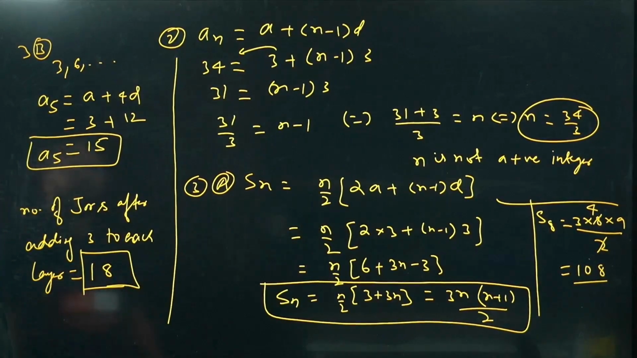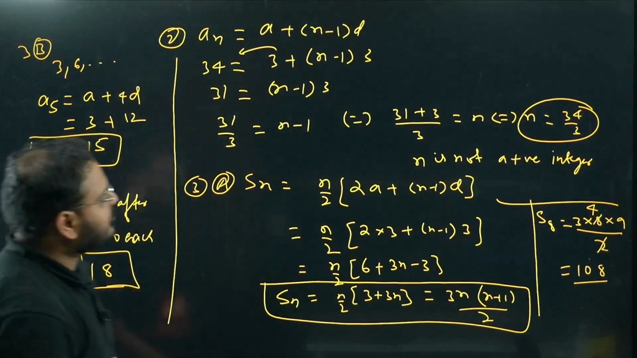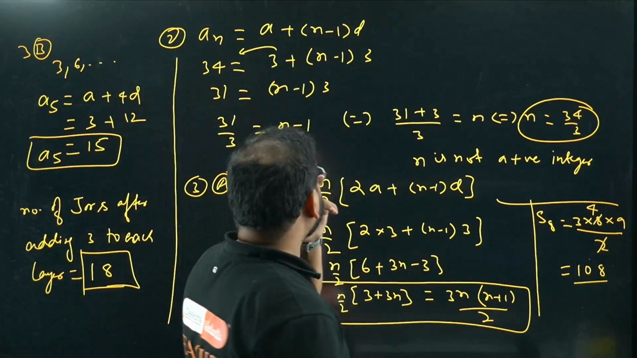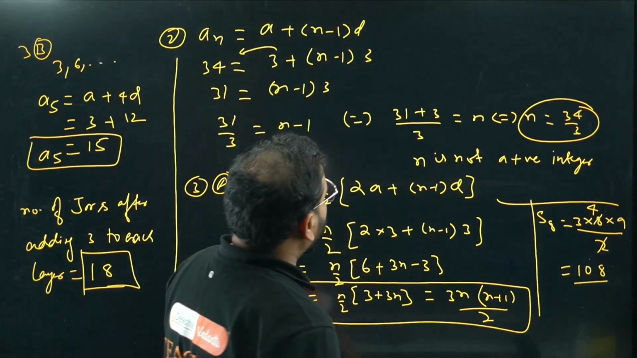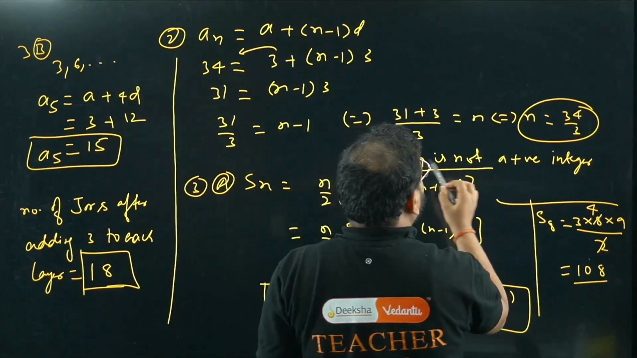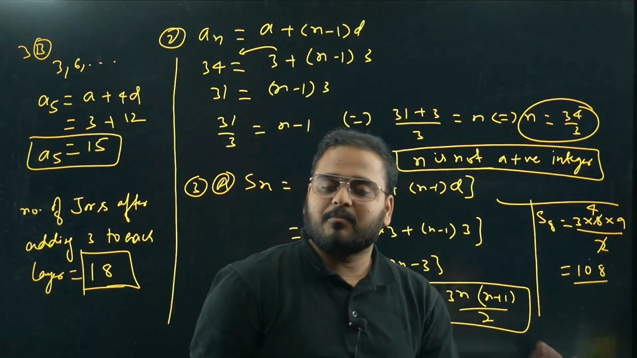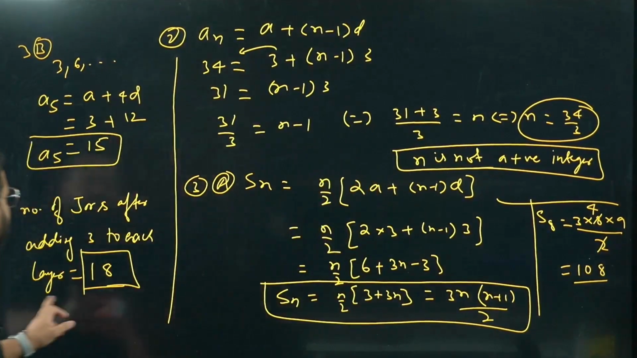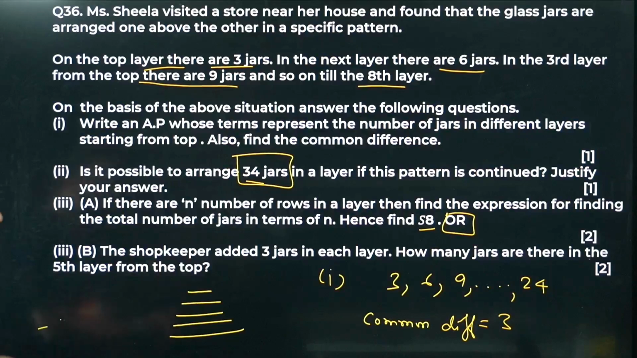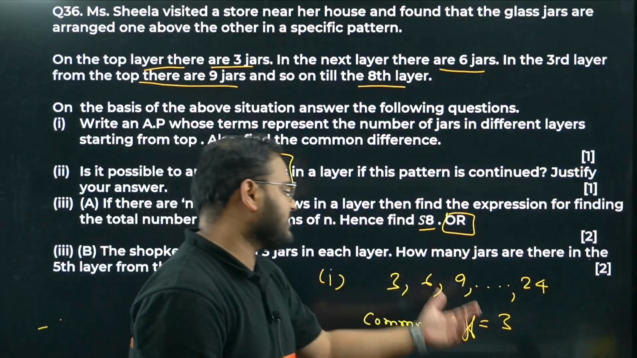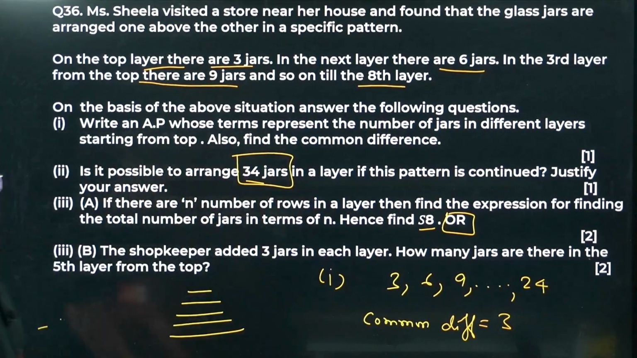This is my answer. 3 part B answer is over here, 3 part A answer is over here, 2 part answer is over here, and it is not a positive integer. That's why this cannot be the number of jars in any given layer. And part 1 answer was here. The common difference was 3, and the AP is given as 3, 6, 9, 24. Please have a look. Okay, now question number 36 is done.